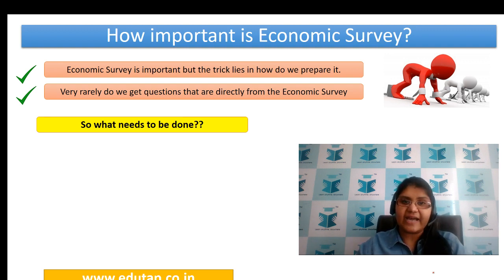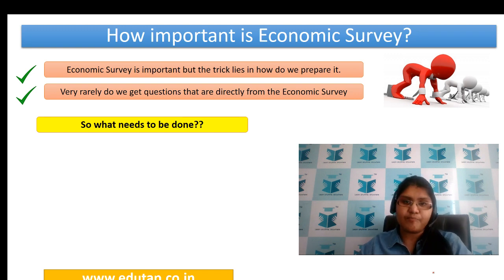Students usually feel that this particular document needs to be studied cover to cover, line by line. But is it practically possible? We all know that we have time constraints. Plus, it is not right to keep reading each and every line from the Economic Survey. Usually when we analyze the previous year questions also, we rarely get questions that are very direct from the Economic Survey. So are we saying that the Economic Survey is not important? No, we are definitely not saying so.